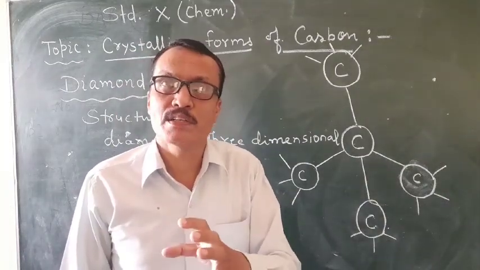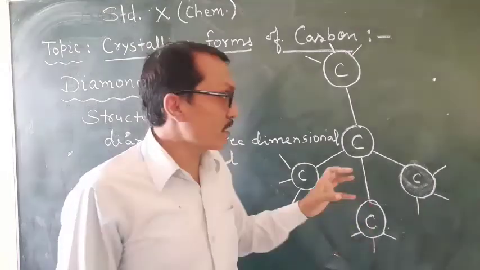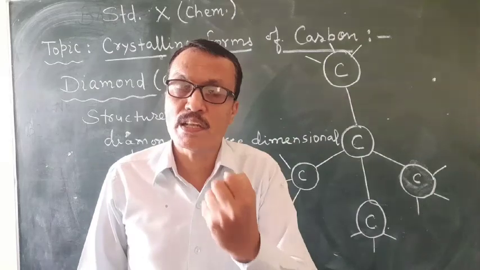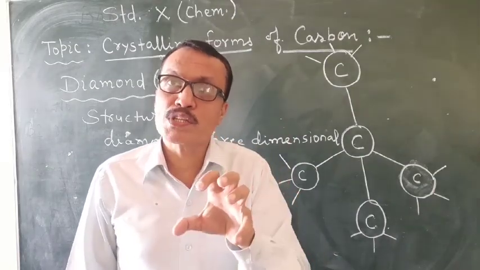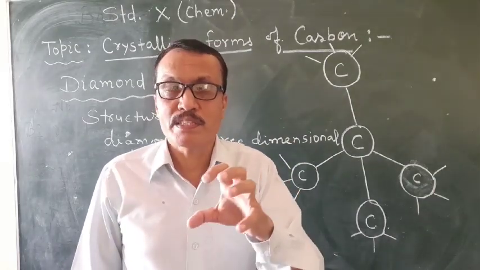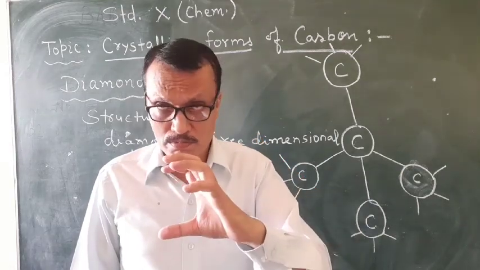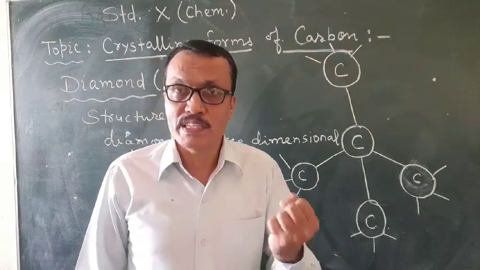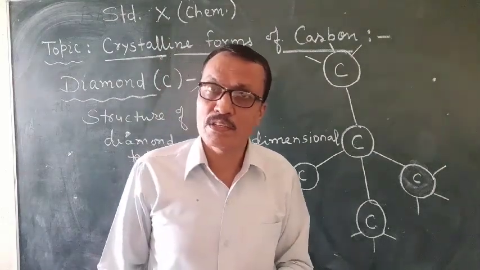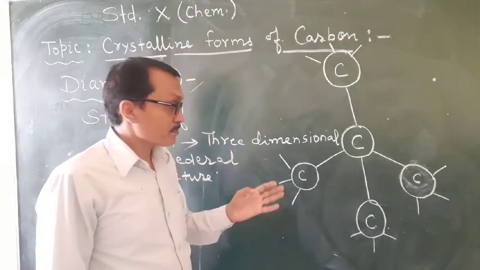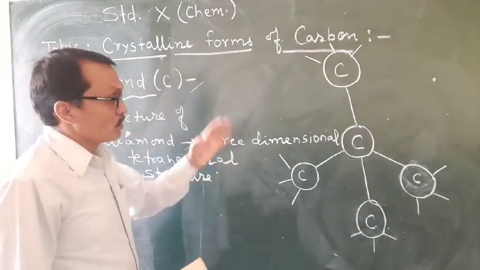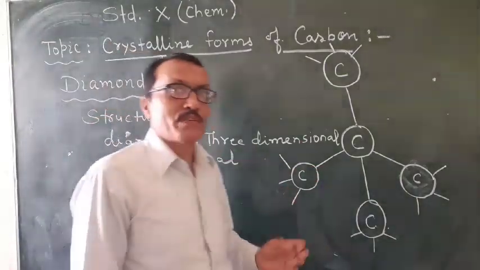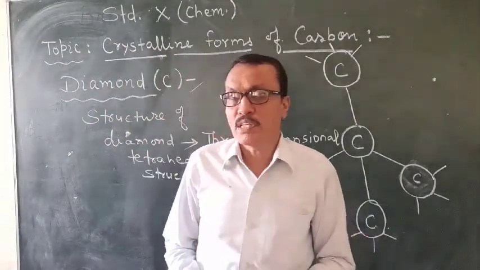Due to this high refractive index, diamond sparkles in light, because light when passing through diamond deviates through larger angles, and that is why it sparkles. So this is the structure of diamond, and all the properties of diamond you can successfully explain.